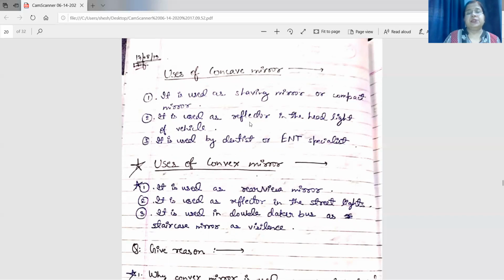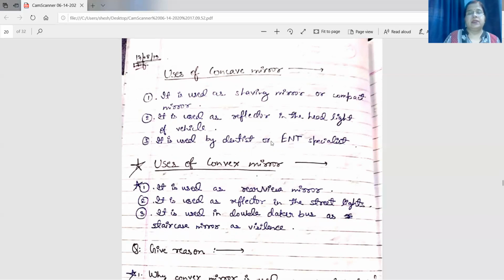Next, it is used as a reflector in the headlight of a vehicle. Now the question is why it is used as a reflector in the headlight of a vehicle. If the source of light is kept at the focus of the concave mirror, the light falling on the concave mirror, what will happen? It will become parallel. And the parallel rays will go to infinity. We can see the vehicle coming from a far off place. So we can write it produces a parallel beam of light when the source of light is kept at the focus.